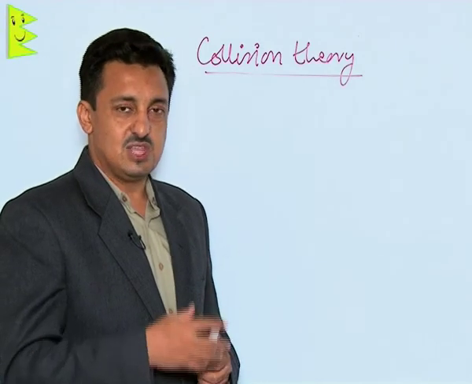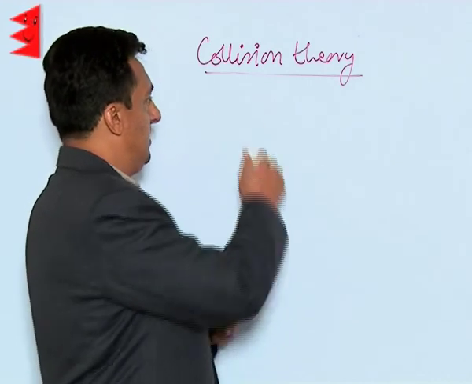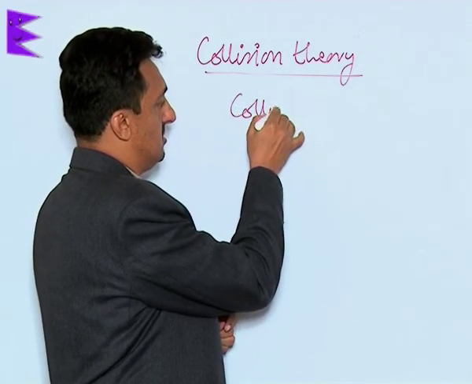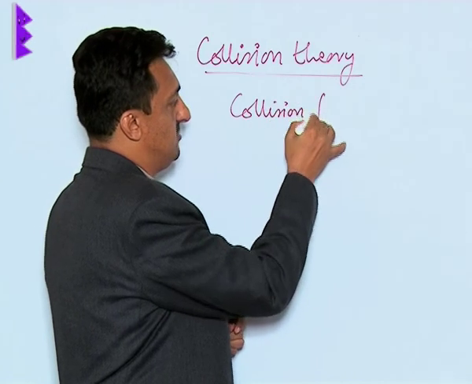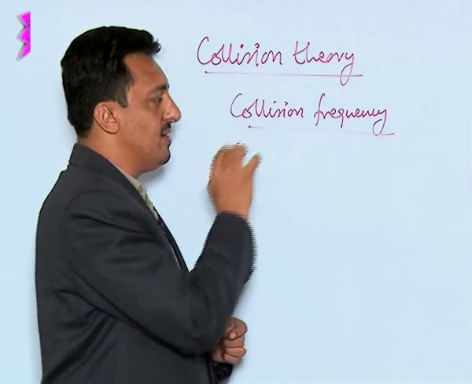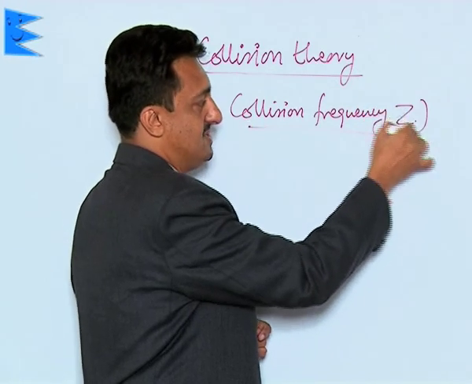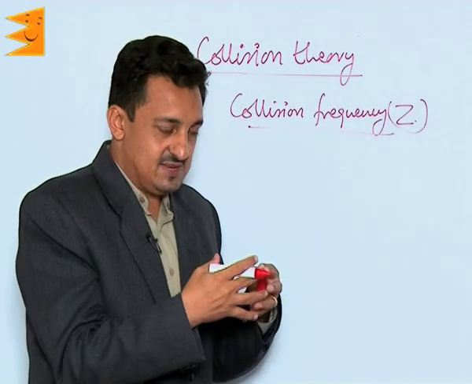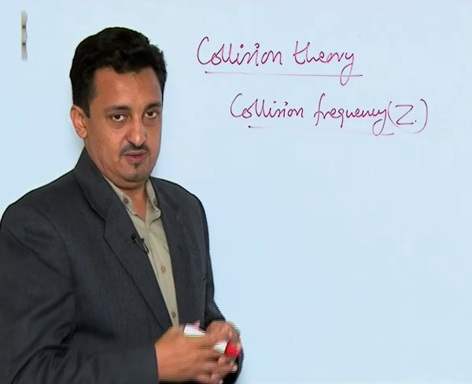According to this theory, the first most important thing we need to understand is collision frequency, called Z. Whenever the reactants are allowed to react, their molecules collide with each other.